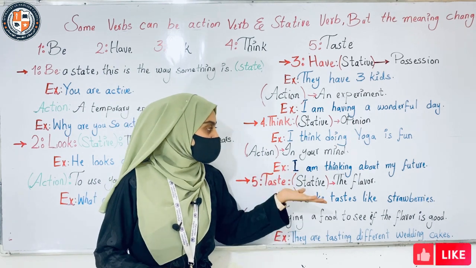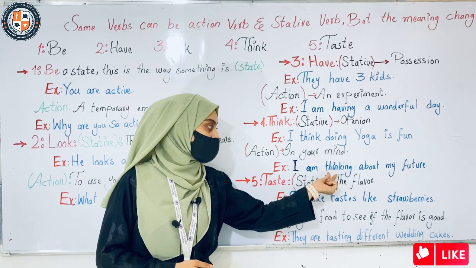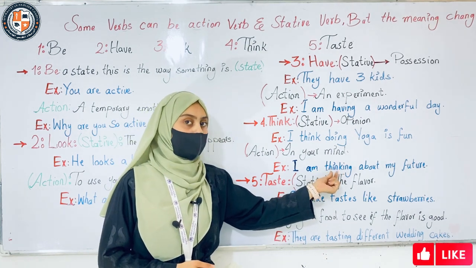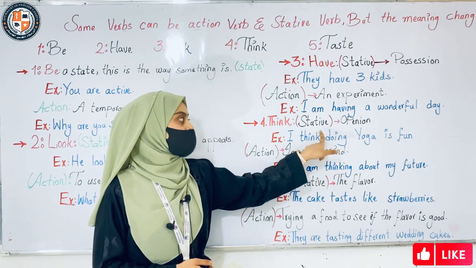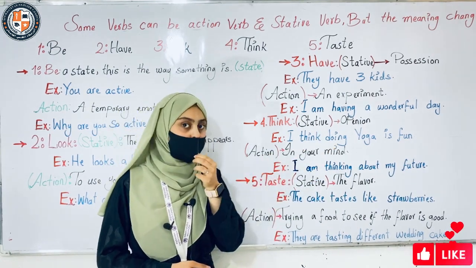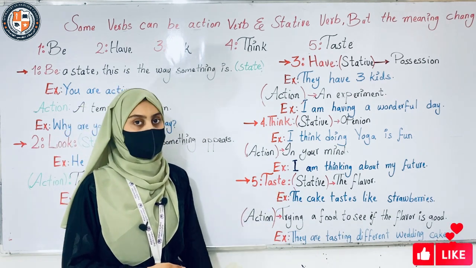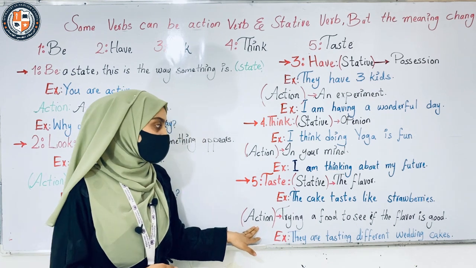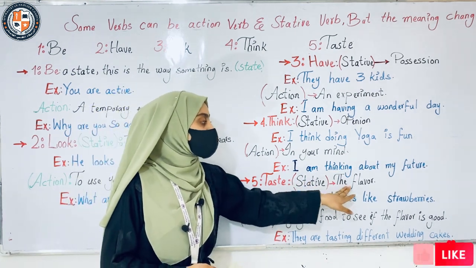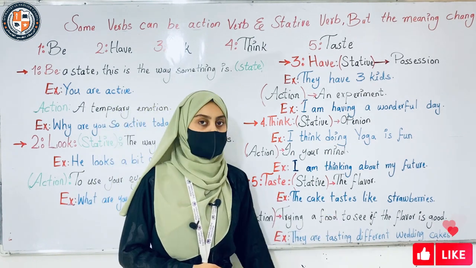In this sentence, what is the verb? Think. Here think takes ing. It is correct because think can be a stative and also an action verb. And the last one is about taste. Taste also shows stative and action. As a stative verb, it shows flavor. For example, the cake tastes like strawberries.